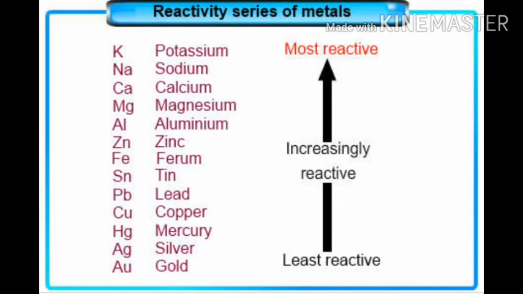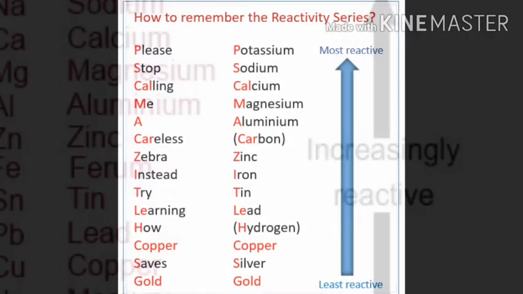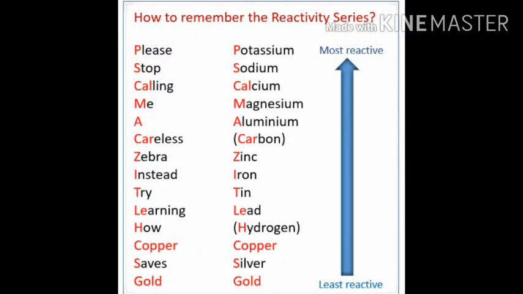Potassium, sodium, calcium, magnesium, aluminum are the most reactive, and zinc, iron, tin are moderately reactive. Lead, copper, mercury, silver, gold are least reactive. How can we remember the reactivity series? This is the chart. You can see, read or remember the reactivity series.